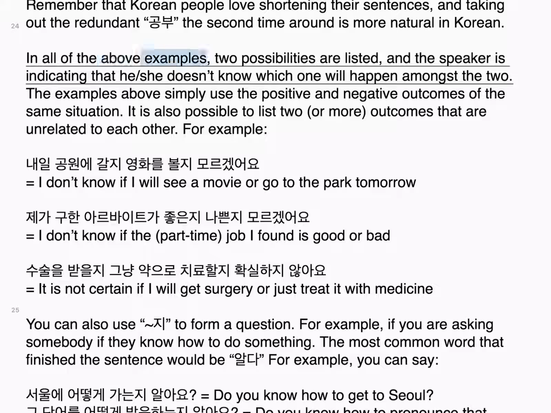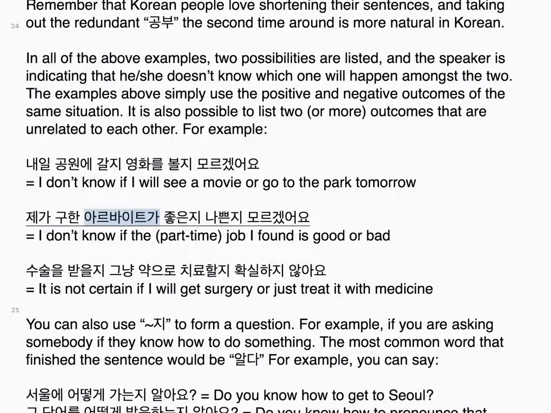In all of the above examples, two possibilities are listed, and the speaker is indicating that he/she doesn't know which one will happen amongst the two. The examples above simply use the positive and negative outcomes of the same situation. It is also possible to list two or more outcomes that are unrelated to each other. For example, 내일 공원에 갈지 영화를 볼지 모르겠어요. I don't know if I will see a movie or go to the park tomorrow.